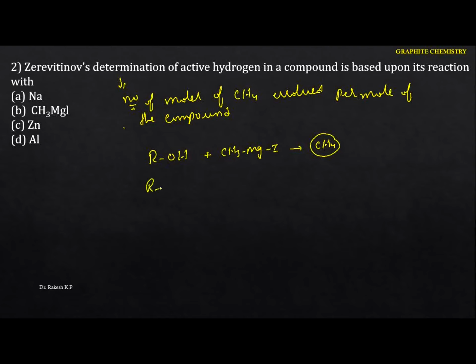Similarly, with amines, whenever it reacts with the Grignard reagent here, we get 2 moles of methane. That shows that in this particular compound we are engaging 2 active hydrogens, whereas here we are engaging 1 active hydrogen. So this is the method. The compound you are going to use is methyl magnesium iodide. The option is A, the second one.